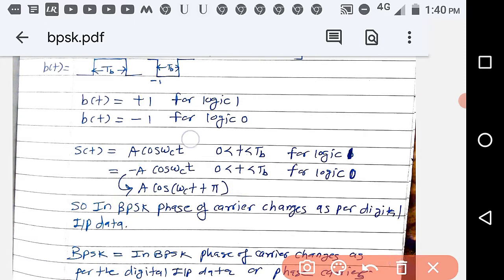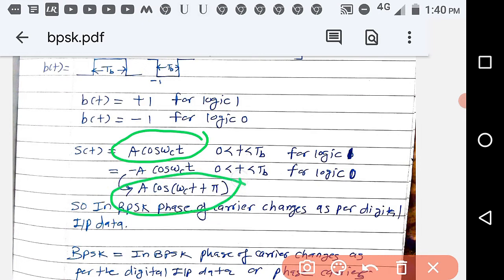So here is your phase shift keying: for logic 1 the phase is 0, and for logic 0 the phase is 180 degrees. So where is the information embedded? If there is a phase of 0, then we can say it is a logic 1. That means the information of logic 1 is embedded in the phase.